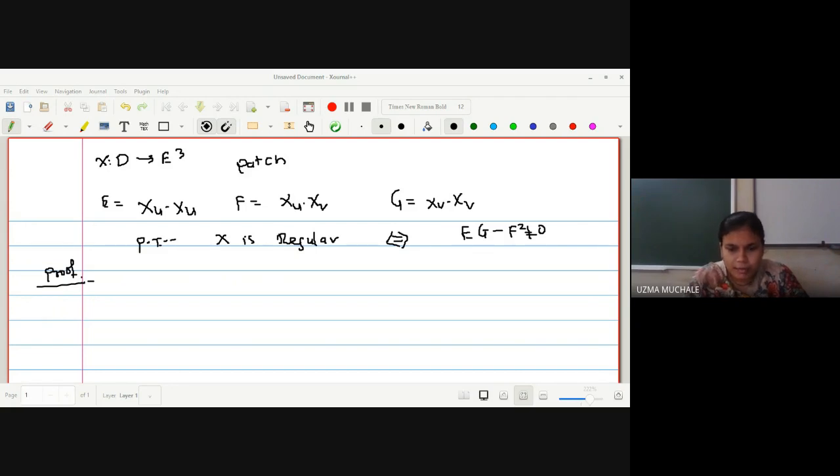Because given that a mapping x is regular. Regular का meaning अब हम लोग क्या consider कर सकते हैं? xu cross xv is non-zero. बराबर? Last lecture we have seen that, no? If a mapping x is regular, then xu cross xv is not equal to 0.